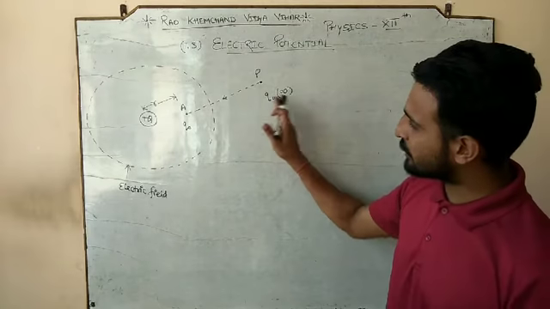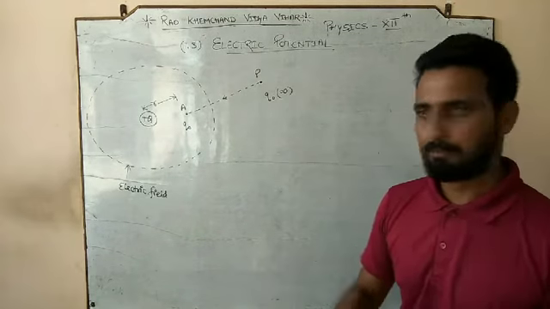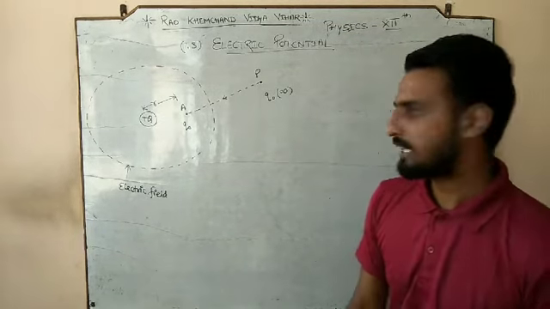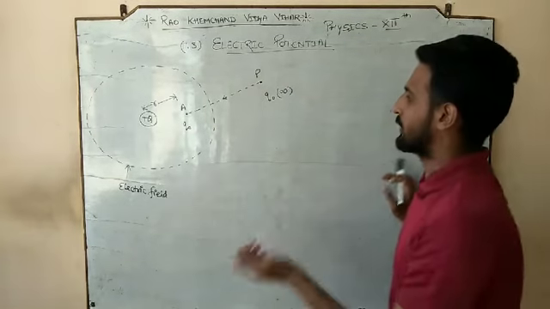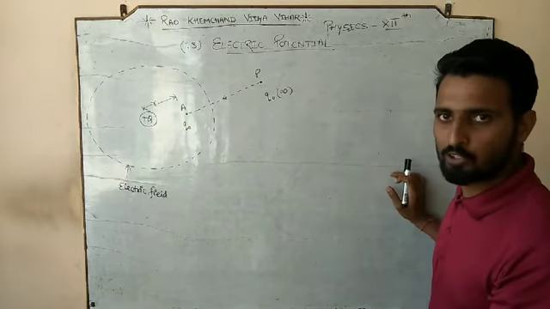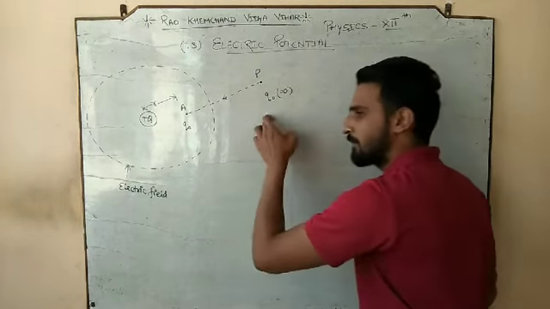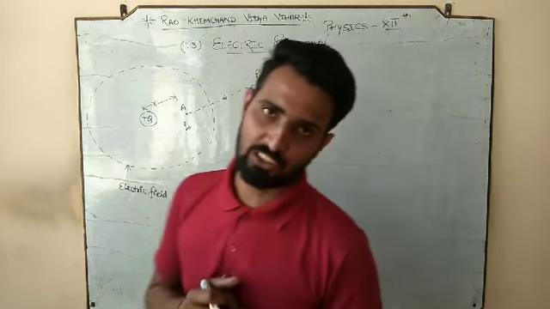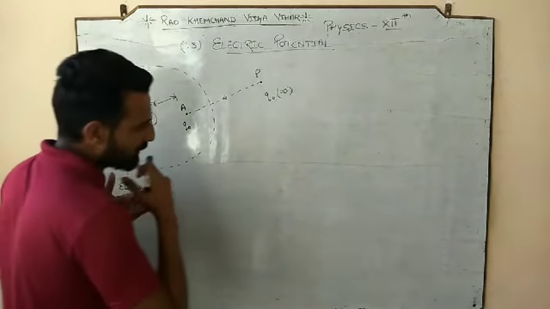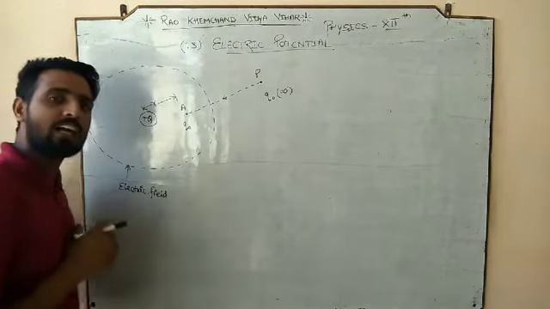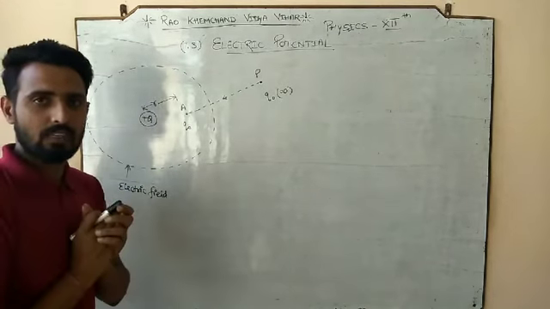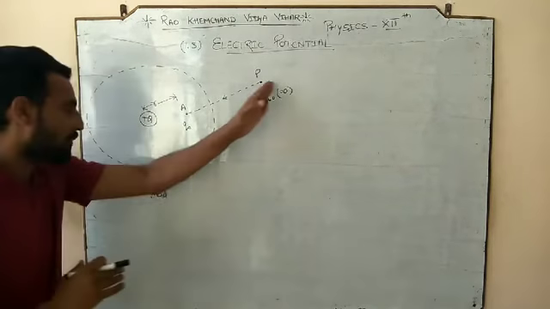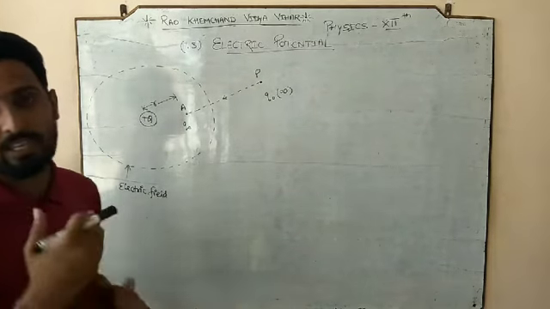To move that test charge from P to A, we have to move it inward. The source charge is positive, the test charge is also positive, and like charges always repel, so there is a force of repulsion. The force tries to move the charge outward, but we want to move from P to A, in the inward direction.